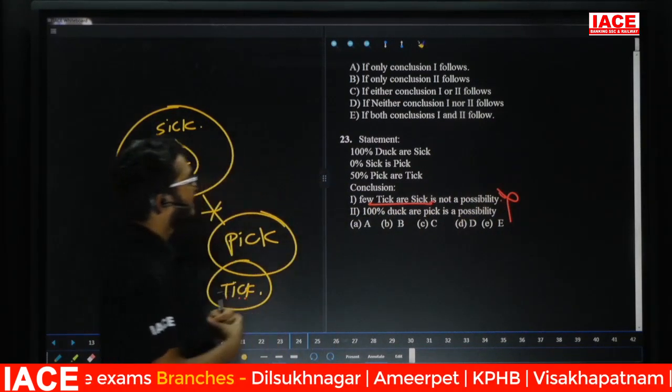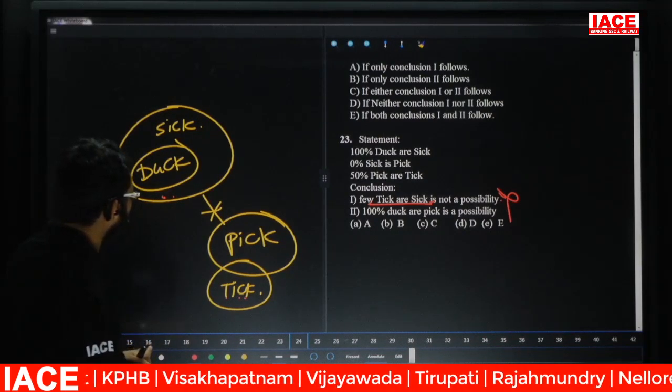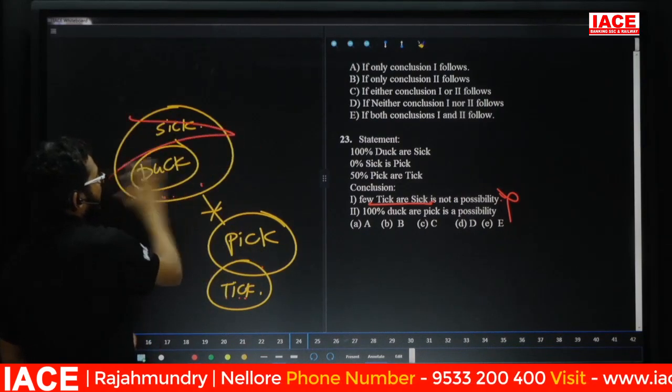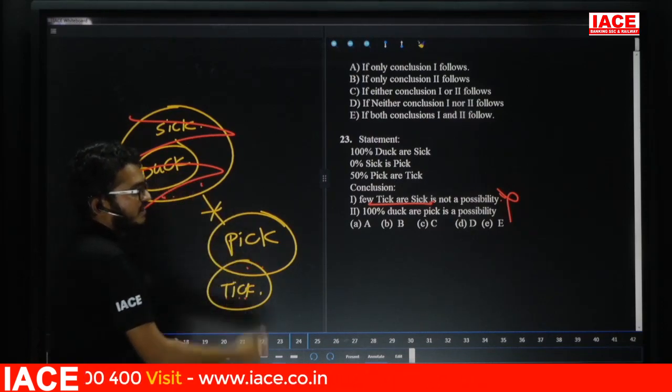Next one. 100% is duck or pick is a possibility. Here we know no sick is a pick. No sick is a pick means duck is inside. No duck is a pick. But here all duck or pick is a possibility.